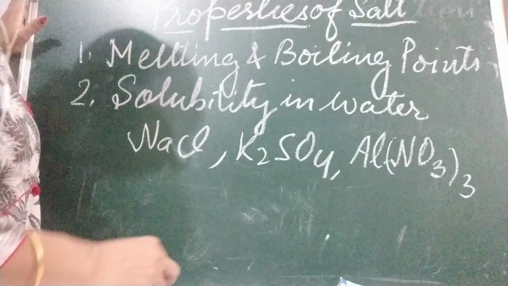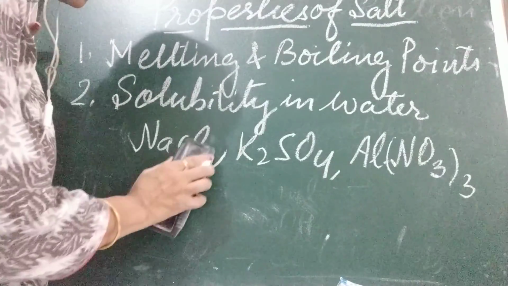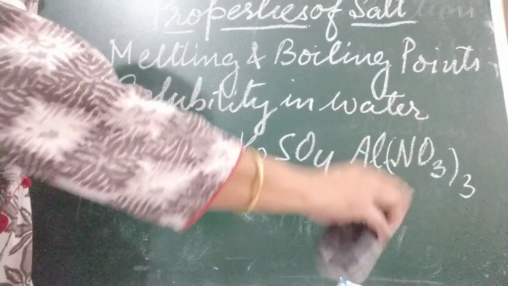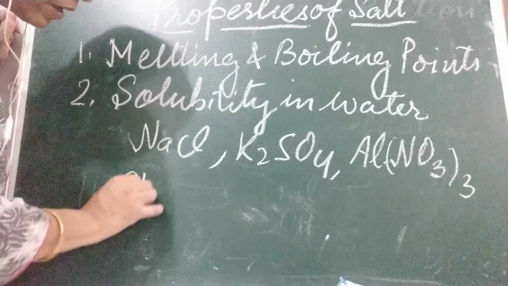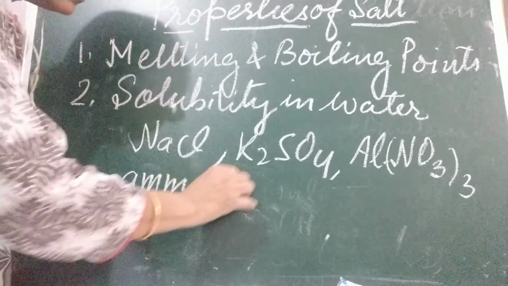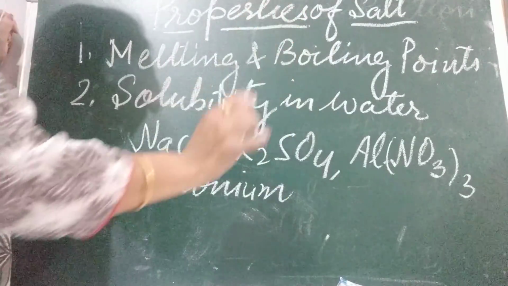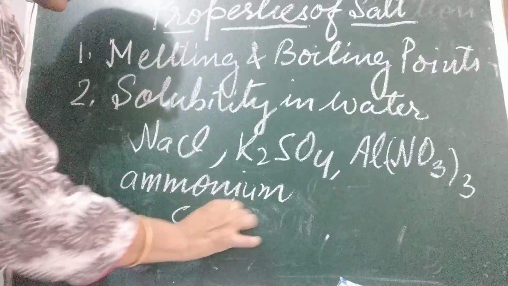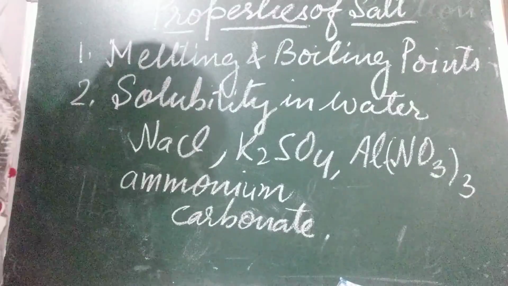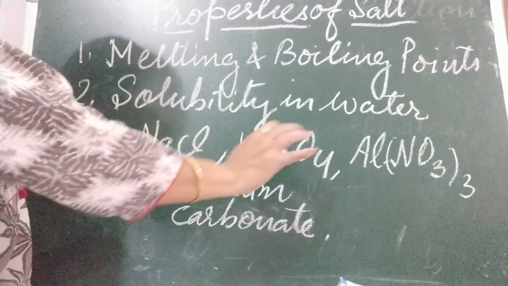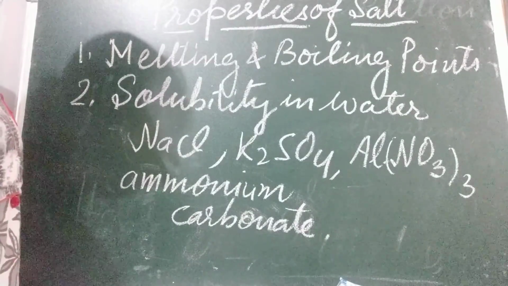Okay, aluminum nitrate, ammonium carbonate. Children, these formulas I am writing, you do not know the formula, so you know the name. This NaCl you know, and these three is fine. Then ammonium carbonate. Okay, etc. They are soluble. These are the names of salts. They are soluble in water.